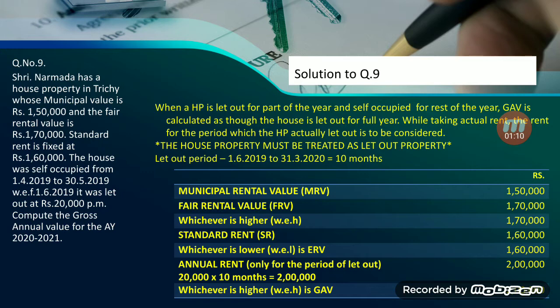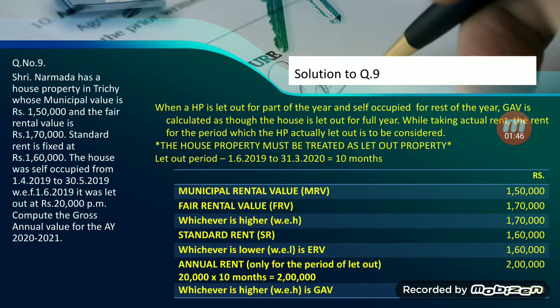Question number 8. In the last class we had discussed the 7 questions. This is the 8th question. Narmada has a house property in Trichy where municipal value is rupees 1,50,000 and the fair rental value is 1,70,000. Standard rent is 1,60,000. The house was self-occupied from 1/4/2019 to 31/5/2019. With effect from 1/6/2019, it was let out at rupees 20,000 per month. Compute the gross annual value for the assessment year 2020-21 for the previous year 2019-20.